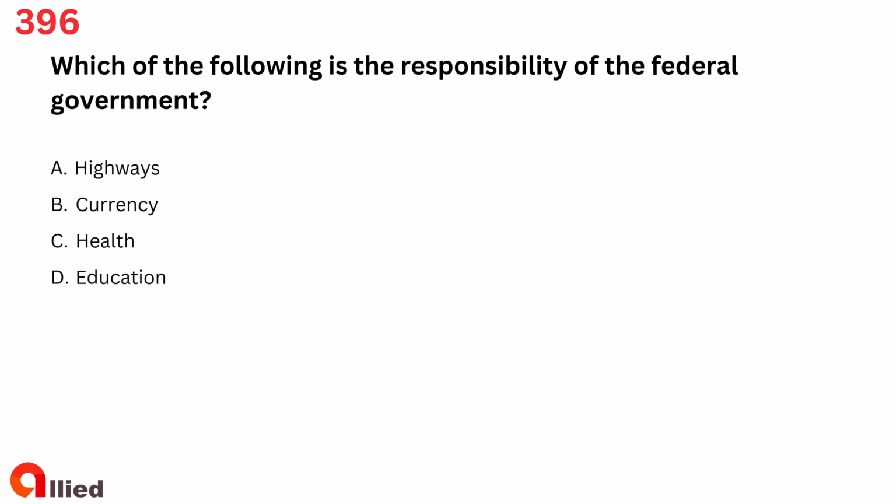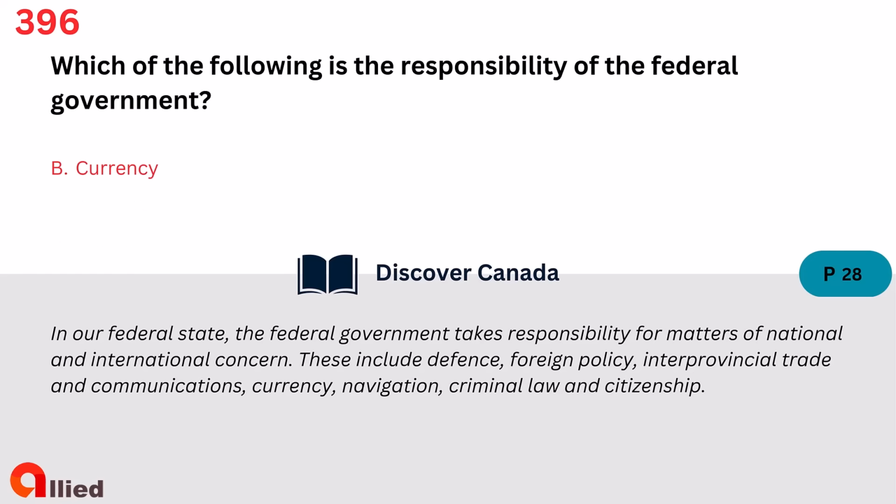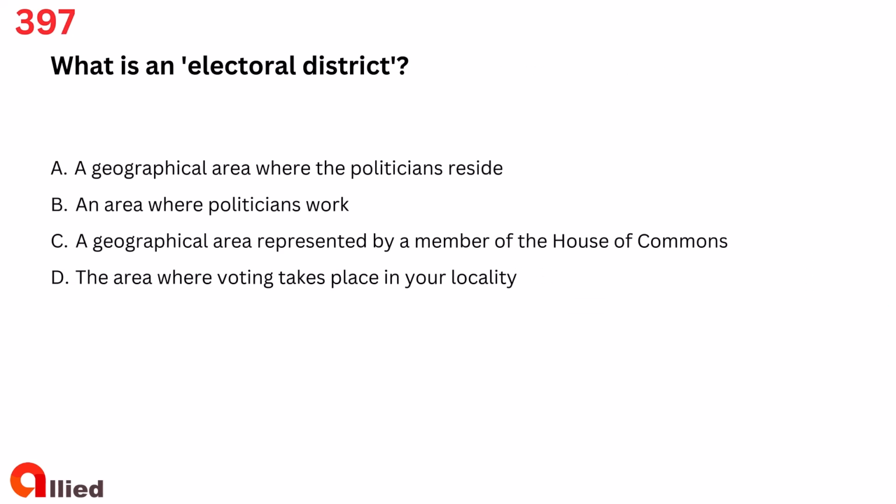Question 396. Which of the following is the responsibility of the federal government? A. Highways. B. Currency. C. Health. D. Education. The answer is B. Currency.